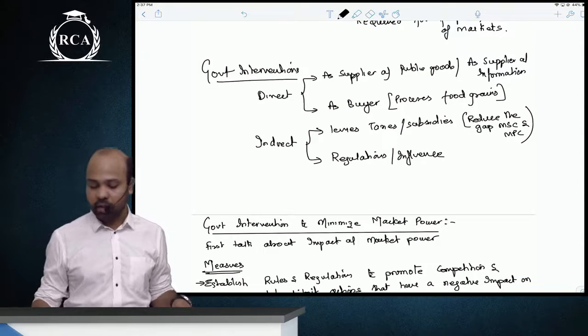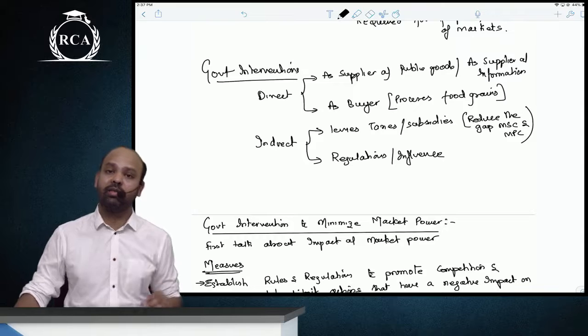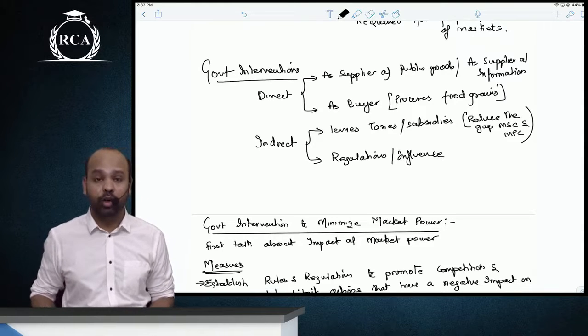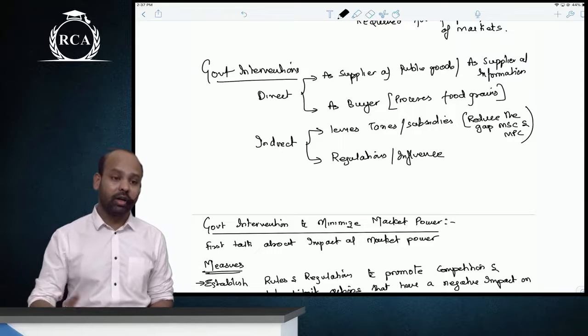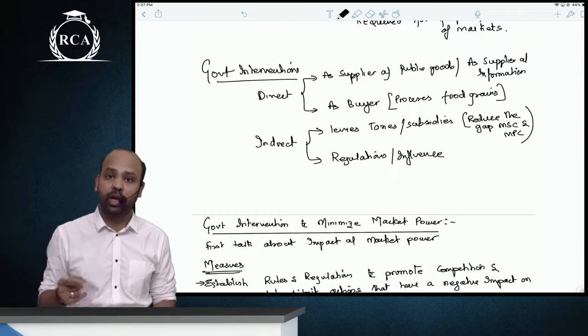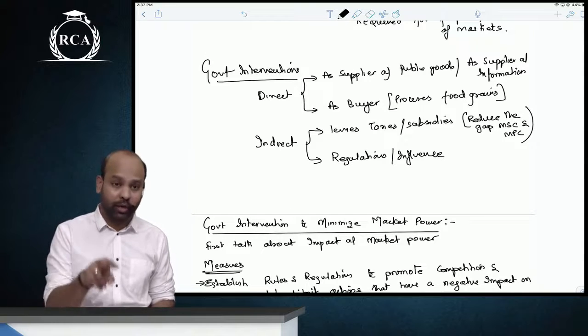Now government interventions can be direct or indirect. Government can directly intervene as a supplier of a particular product, or to provide information. As we have seen, now that we have learned the entire chapter, in the case of pure public goods, only the government will provide. In the case of public goods which are non-excludable, the government can intervene to provide them.